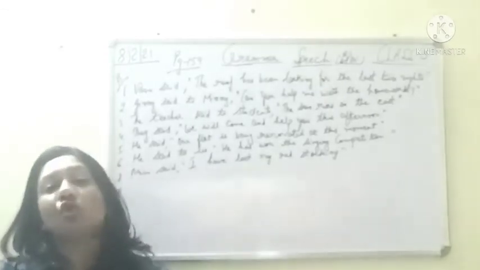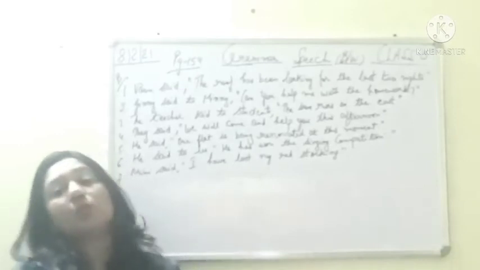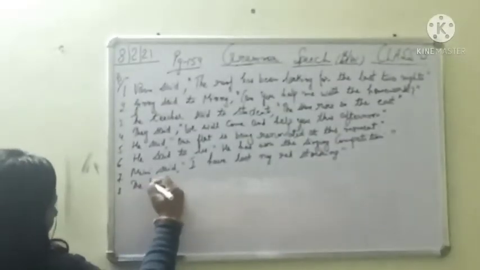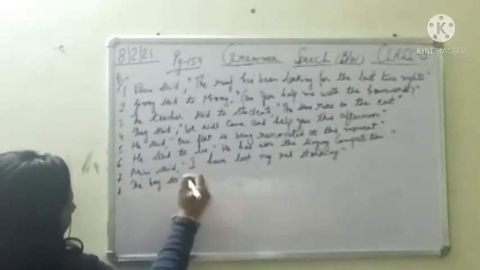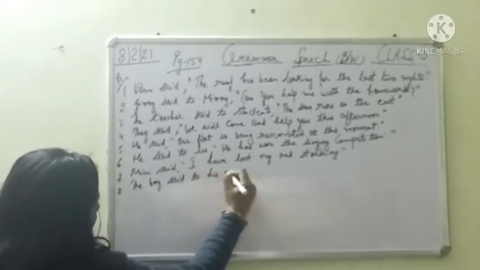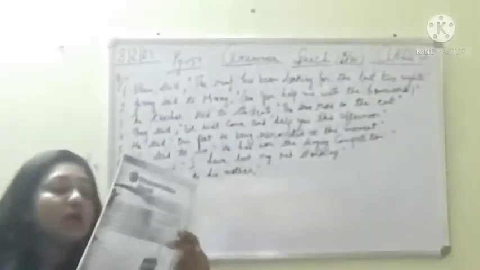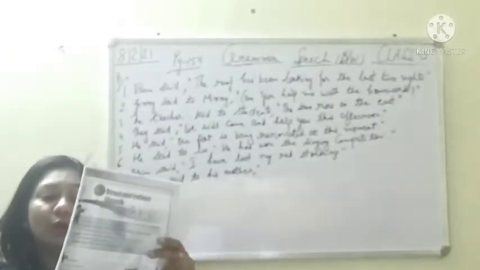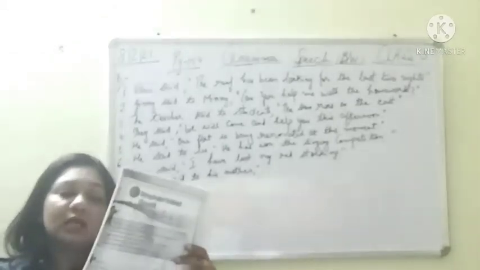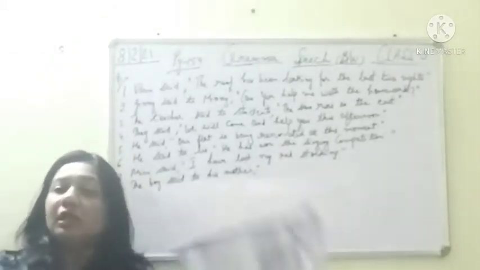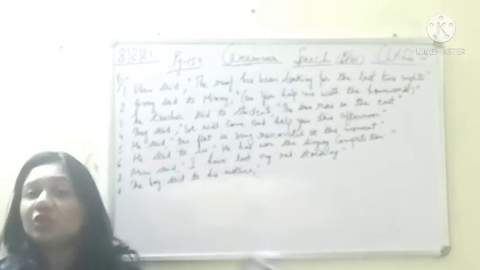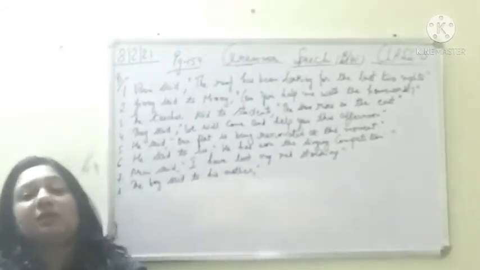Okay, next one. The boy told his mother that he knew how to chop vegetables. Now, the boy said to his mother, क्या बोला? Put that in inverted commas. That he knew how to chop vegetables. Now, that he, third person is used, but we are going to use here first person.